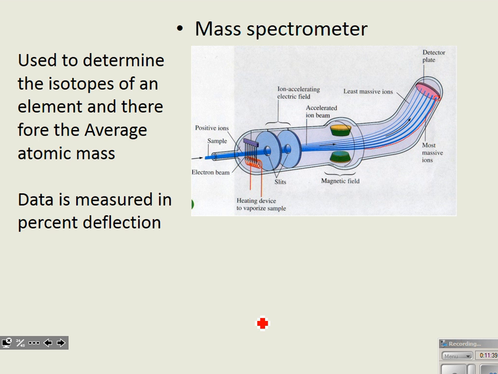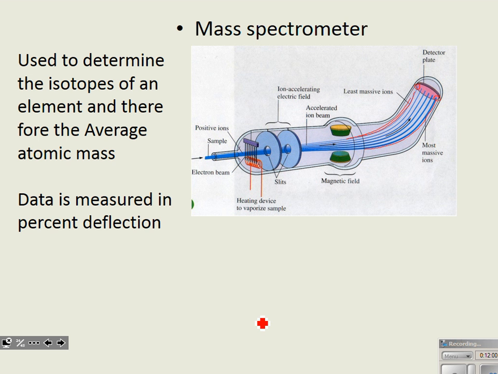And because it's least affected by the magnetic and electric fields, that means that it has more mass. We know that things that are more massive have more inertia. They're less likely to move. And the things that are lighter are going to bend more. So we have a greater angle here.